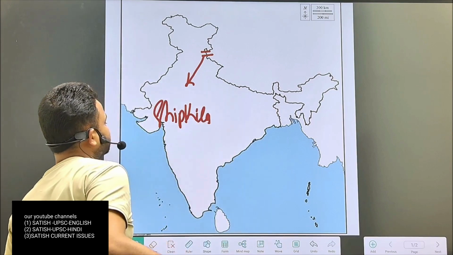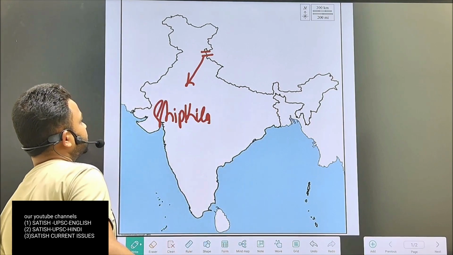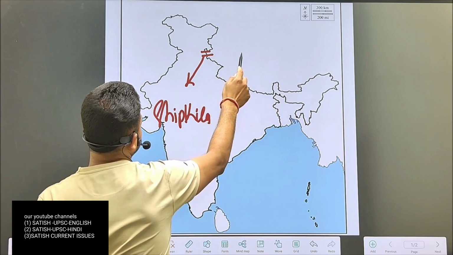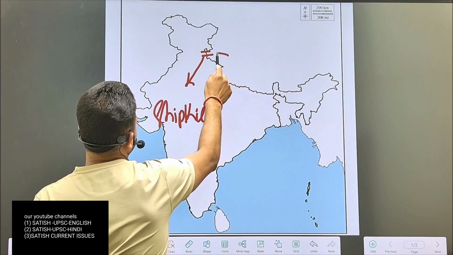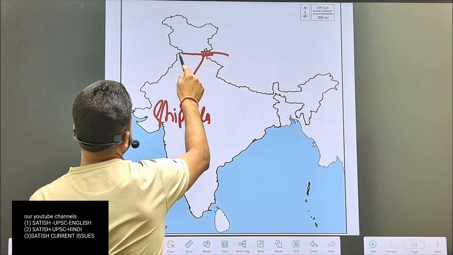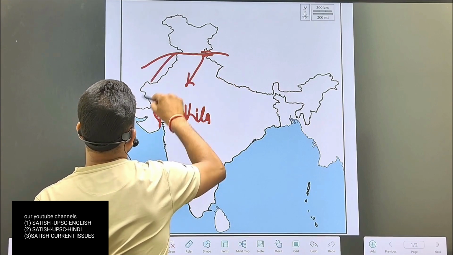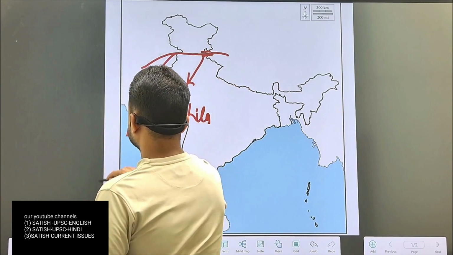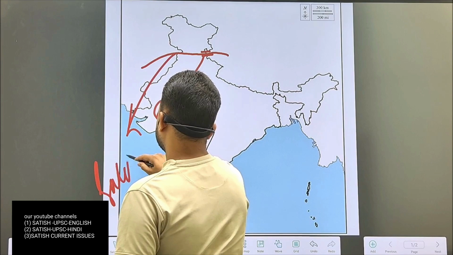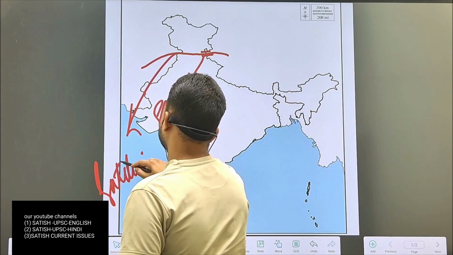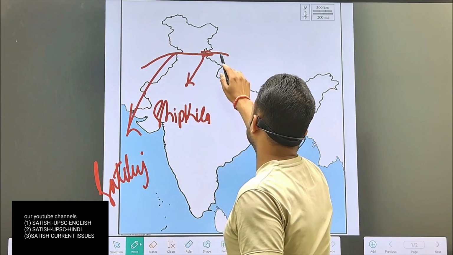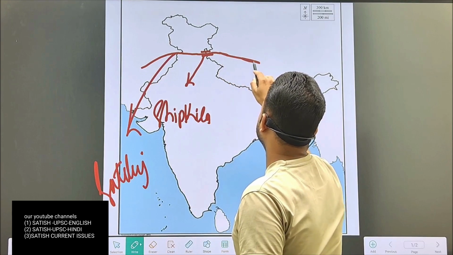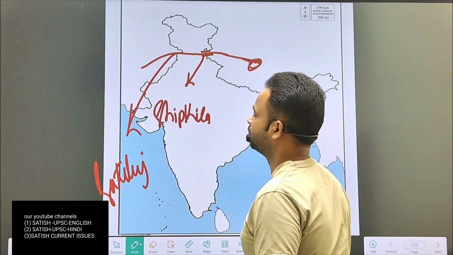And from Shipkila Pass, the Satluj river enters into India. Satluj river basically originates from the Tibet Plateau.